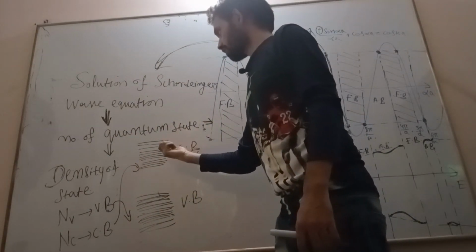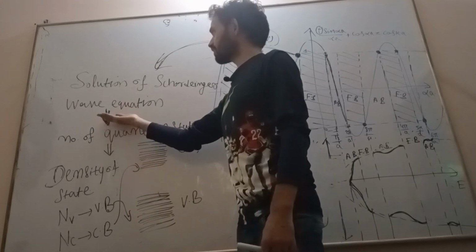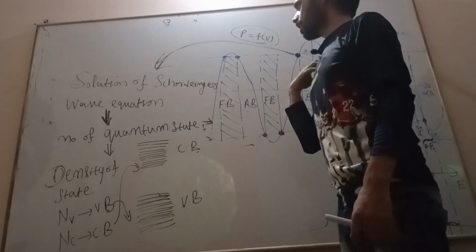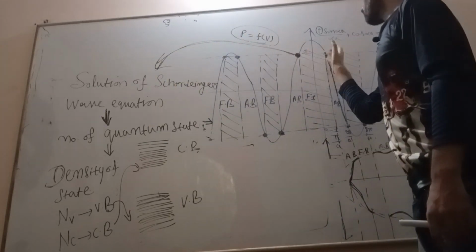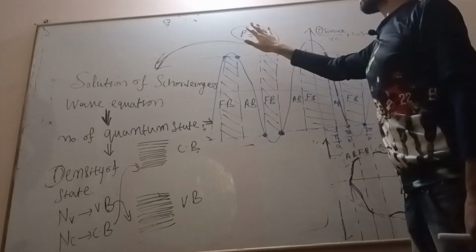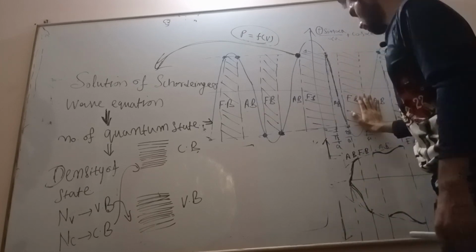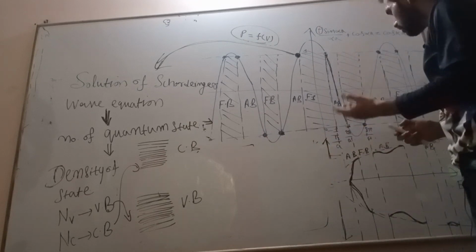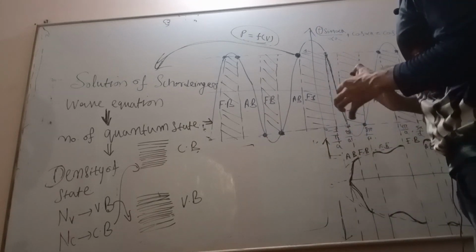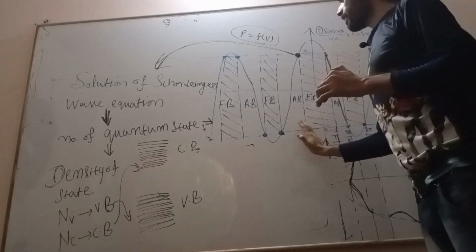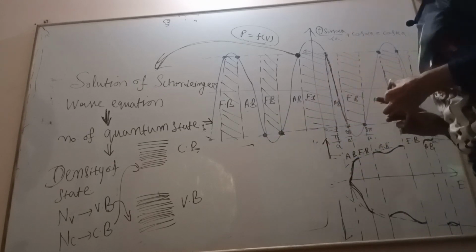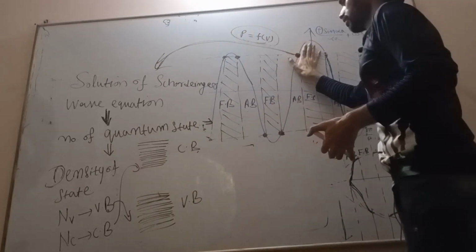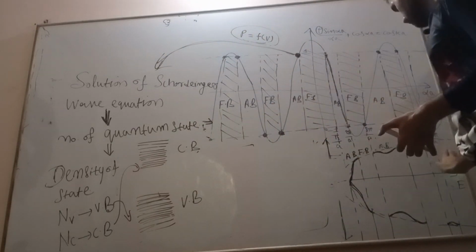Where is the number of quantum states coming from? It is coming from the solution of the Schrödinger wave equation, with the help of modeling by the Kronig-Penney model equation. By drawing this, we are reaching up to this. So this is all about how the energy band formation occurs within the semiconductor by using quantum mechanical wave theory and Schrödinger wave theory.